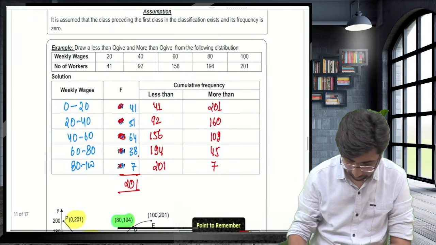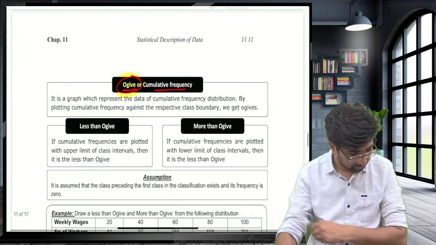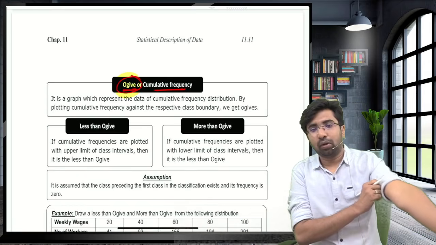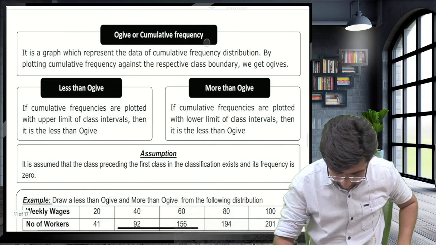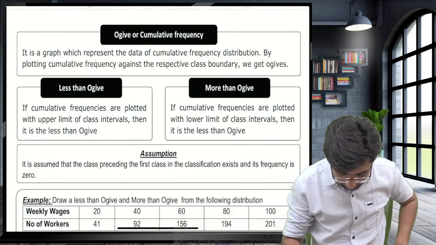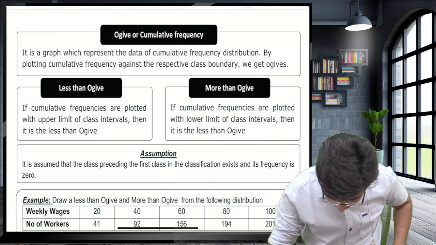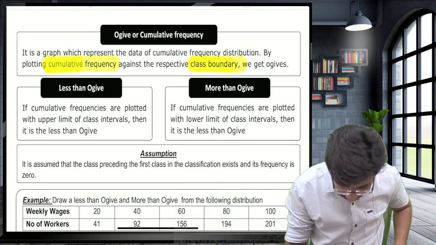First of all, the ogive is also known as the cumulative frequency curve. Highlight this: it is plotted between the class boundary and the cumulative frequency.